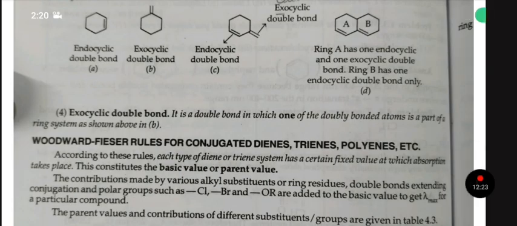Fourth is exocyclic double bond. It is a double bond in which one of the doubly bonded atoms is a part of a ring system as shown in B.